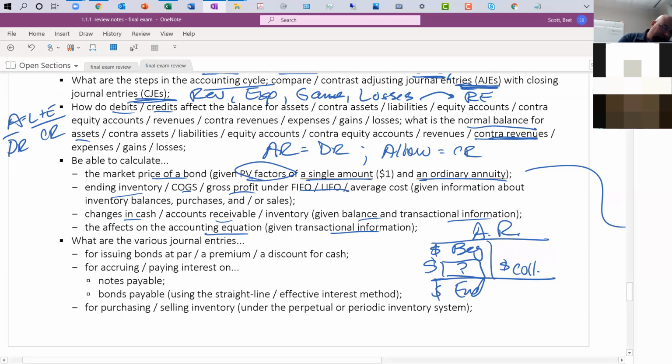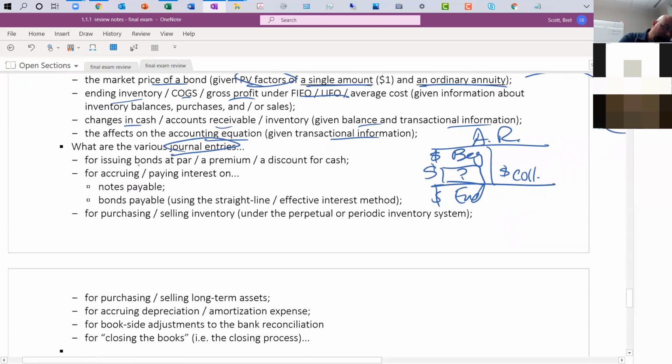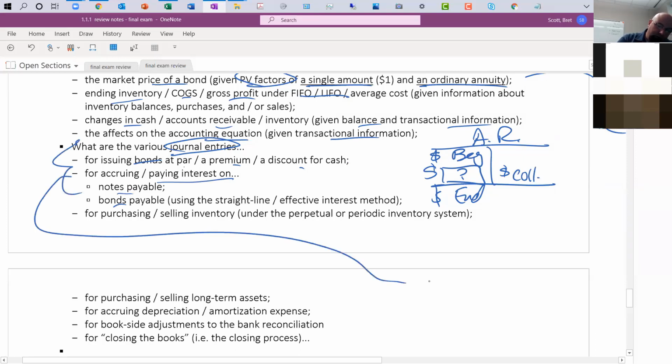What are the various journal entries, of course, for issuing the bonds at par, premium, discount for cash? Accruing, paying interest on notes payable and bonds payable. A lot of those journal entries, if you recall, you'd be debiting cash at the issuance, crediting bonds payable, and then I said, leave a gap between those two.